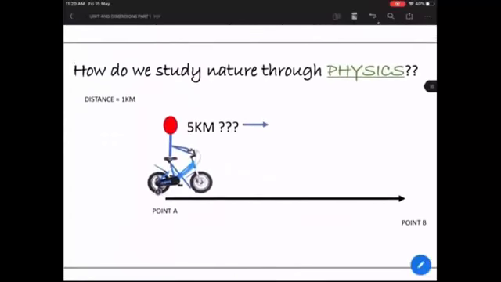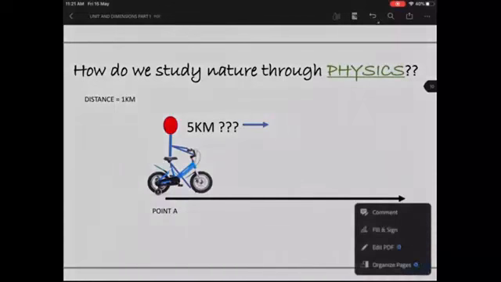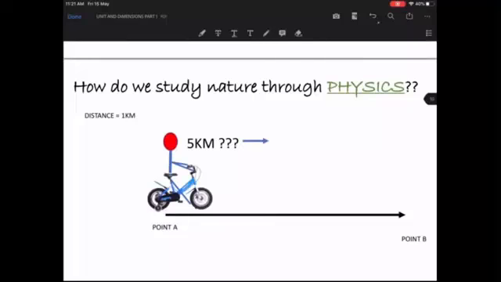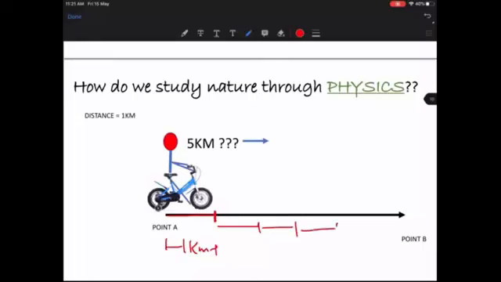Now, suppose he wants to study distance. I just told you whether he traveled 5 kilometers, or 5 meters, or 5 miles. He needs to know how much he traveled. Suppose he traveled 5 kilometers. How do you know how much is 5 kilometers? For that, you need to know what is 1 kilometer. So let's say this distance is 1 kilometer. Then you can just multiply it by 5 and you get a 5 kilometer distance.